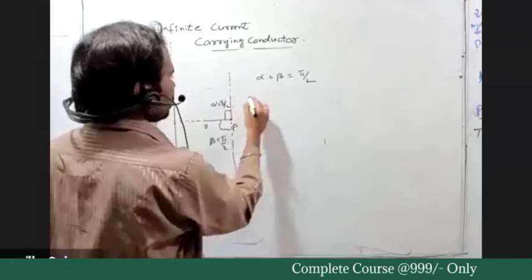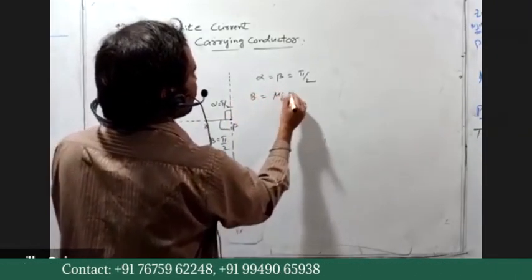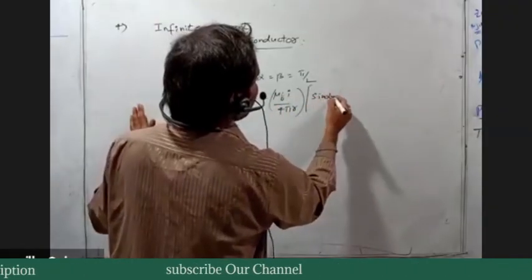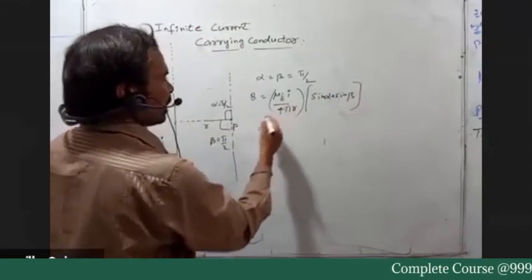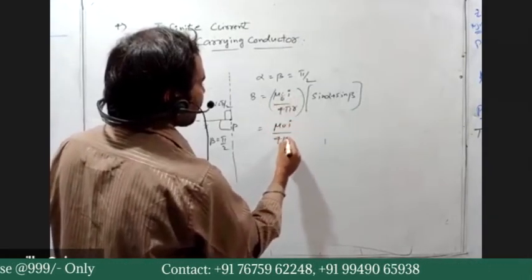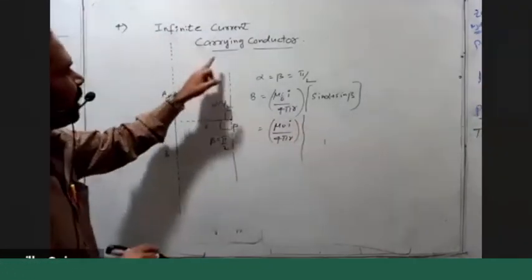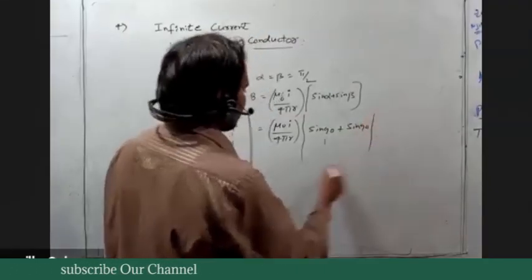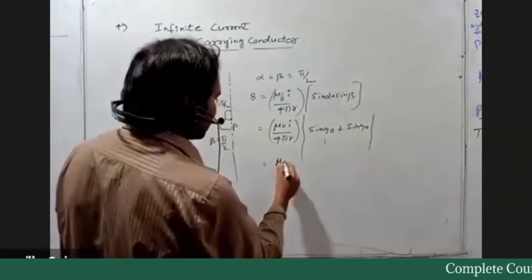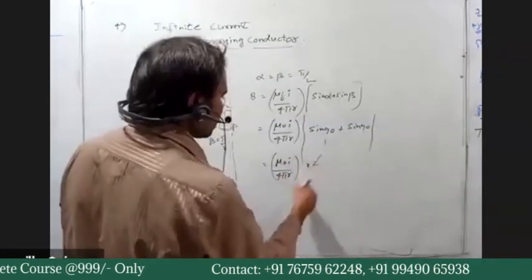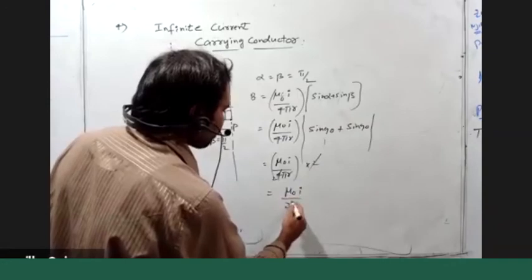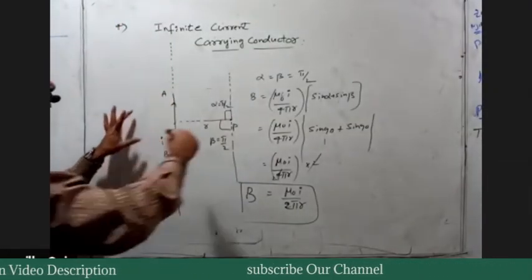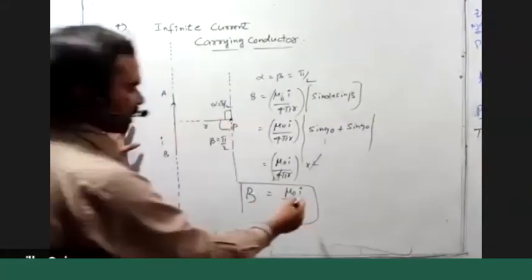Now you can use the field expression. From the Biot-Savart law, the field at any point due to the current carrying conductor is B equal to mu naught I by 4 pi r of sin alpha plus sin beta. For the infinite current carrying conductor, alpha and beta are 90 degrees. Sin 90 is 1, 1 plus 1 is 2. So this is mu naught I by 4 pi r into 2, which gives mu naught I by 2 pi r. This is the field at perpendicular distance r from an infinite current carrying conductor.